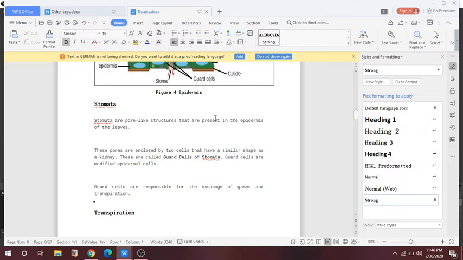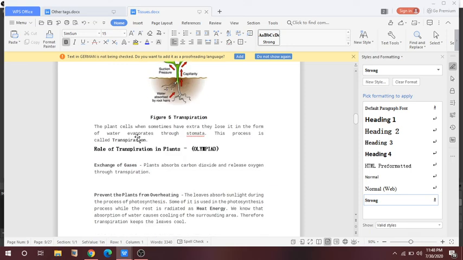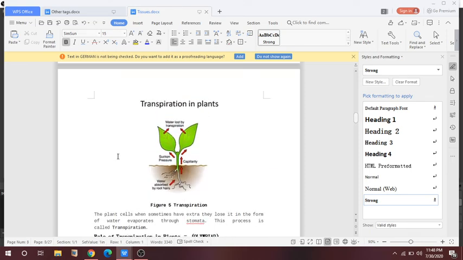Transpiration is what? Loss of water from the leaves of the plant. Here we can discuss what is transpiration. So the plant cell, when sometimes it has extra water, loses it in the form of water that evaporates through the stomata, and this process is known as transpiration. Sometimes plants absorb a very large extra amount of water from the root. So how is this water lost? By the process of transpiration from the leaves.